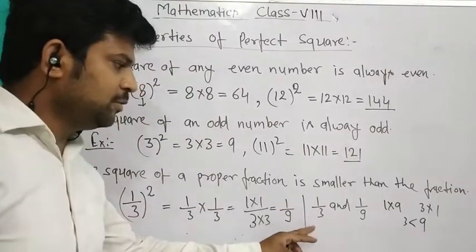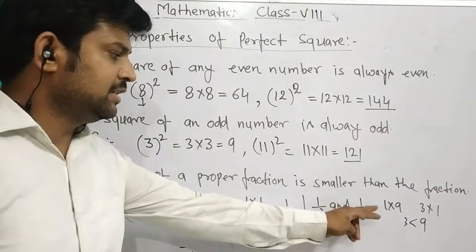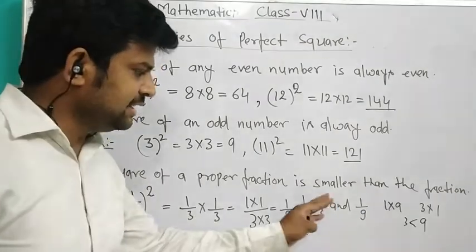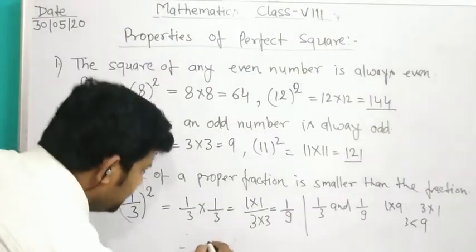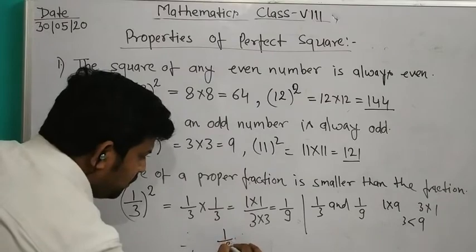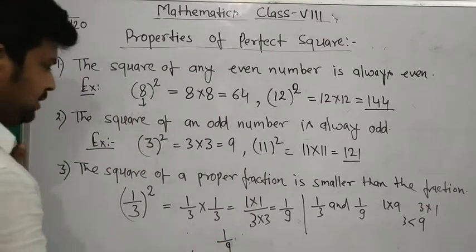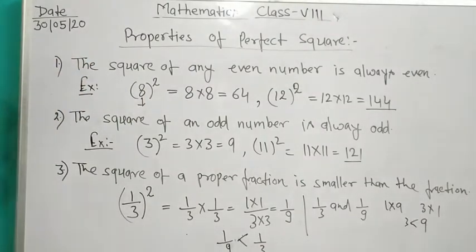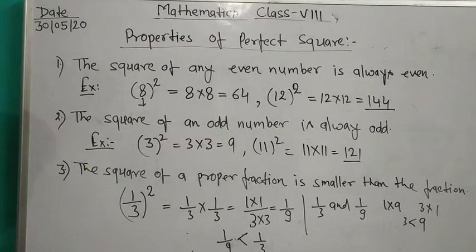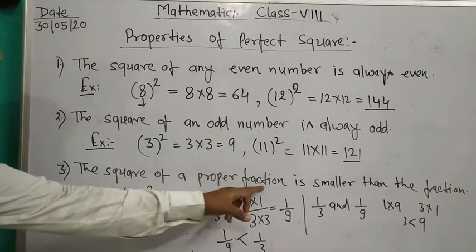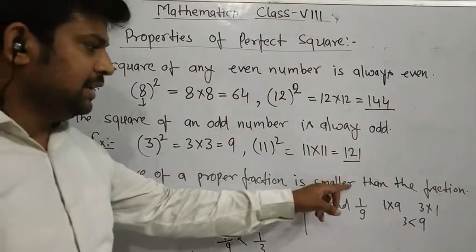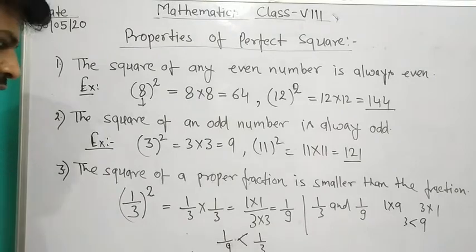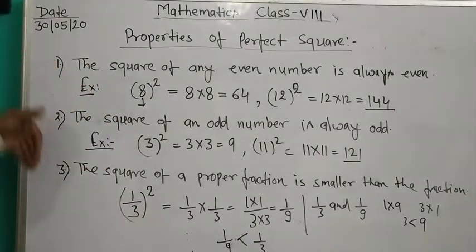It means 1 upon 3 is greater than 1 upon 9, and 1 upon 9 is less than 1 upon 3. Therefore, the square of any proper fraction is smaller than the fraction. This is the third property.